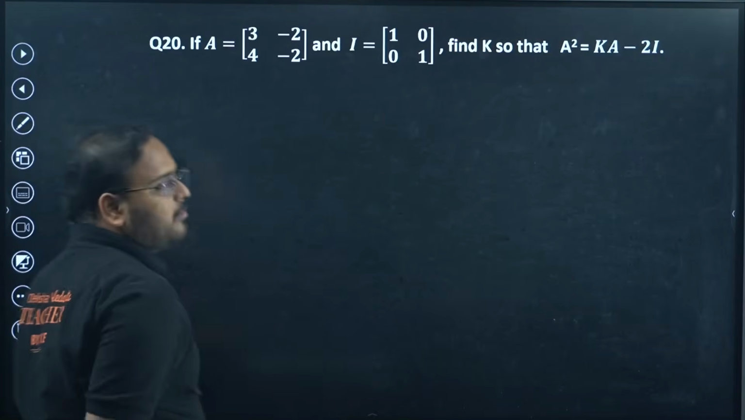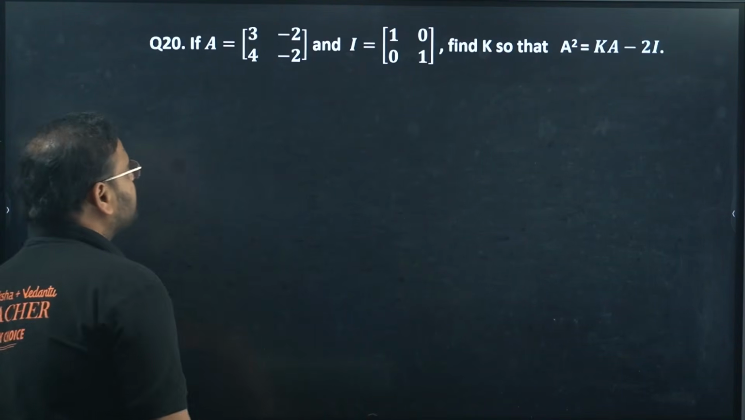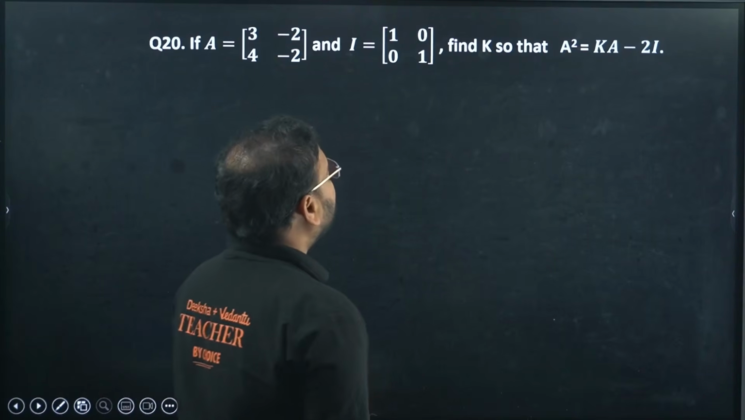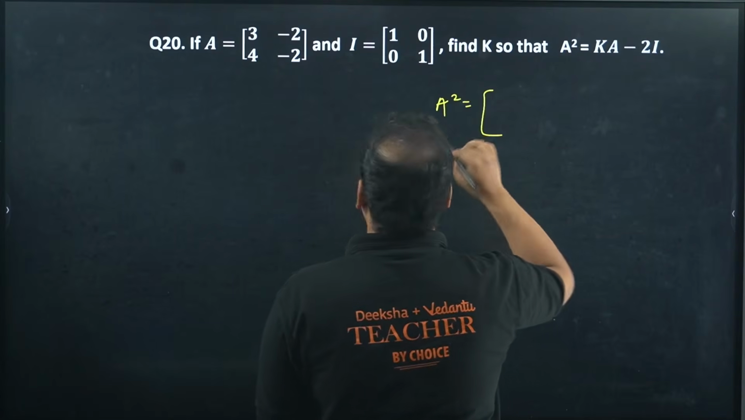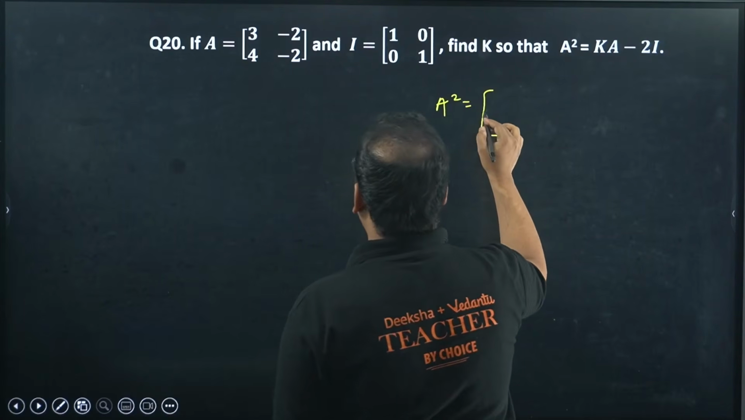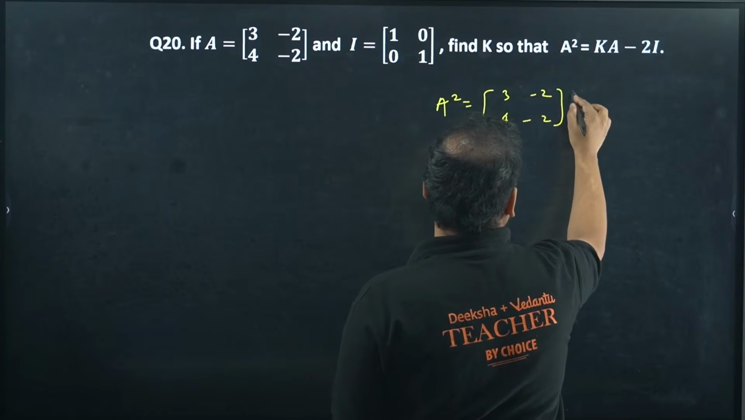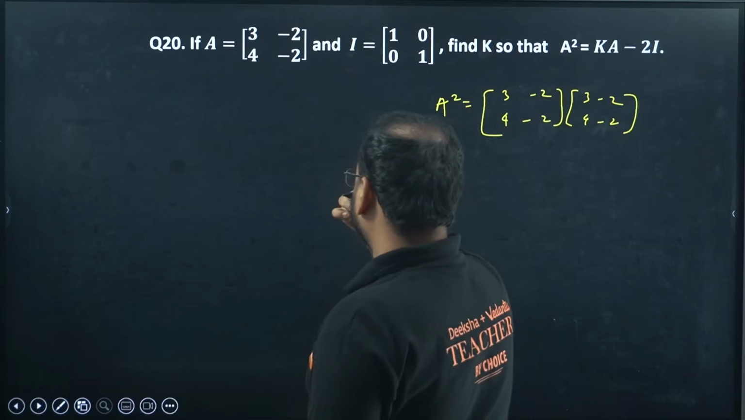A very favorite topic from your matrices that boards keep asking: symmetric and skew symmetric matrix. The matrix is 3, minus 2, 4, minus 2, and 1, 0, 0, 1 is there. I'm looking for this value of K. Let's find A square first. So for this we'll have 3, minus 2, 4, minus 2, times 3, minus 2, 4, minus 2.